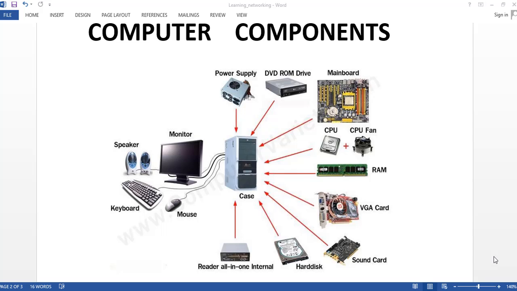So what is the hardware? All the electronic and mechanical parts of the computer are known as hardware. The hardware can be touched physically. If you see my screen, viewers, you see the power supply, DVD ROM drive, motherboard, CPU fan, RAM, VGA card, sound card, hard disk, card reader, all in one, and keyboard, mouse, monitor, speaker. So these all are the hardware.